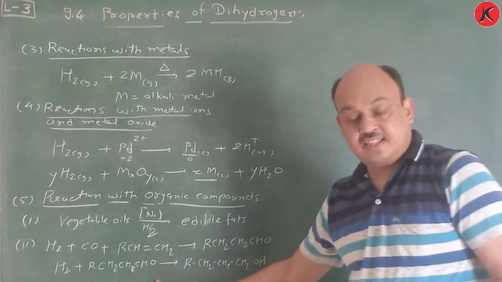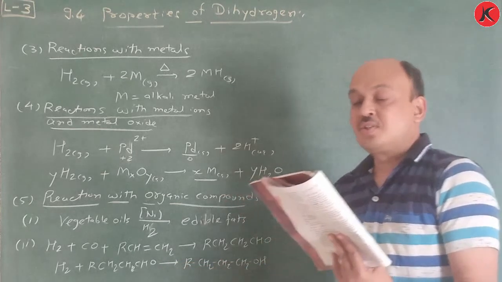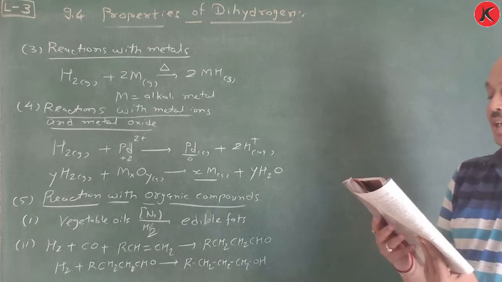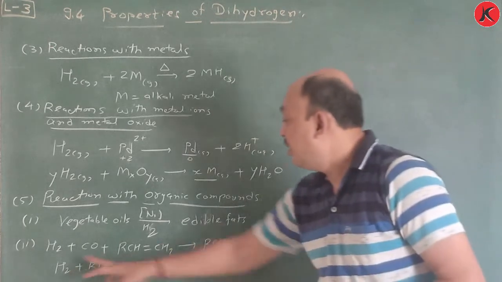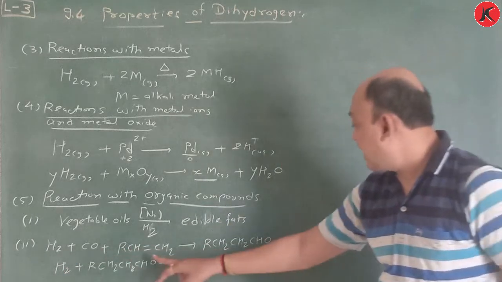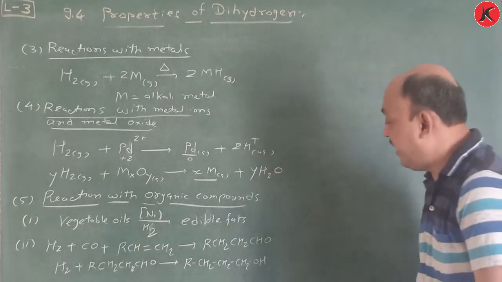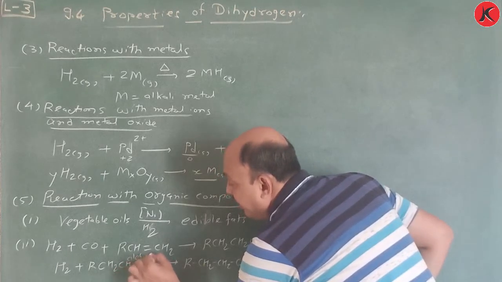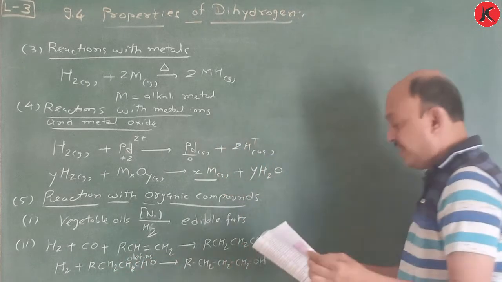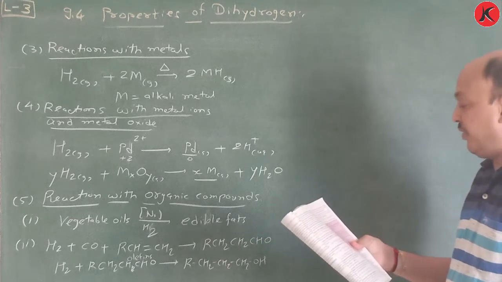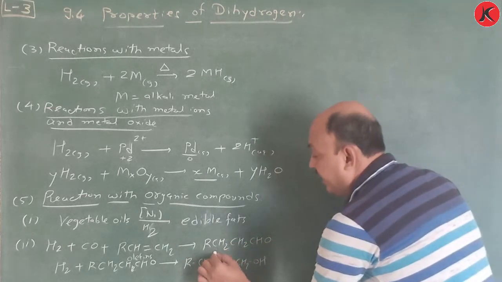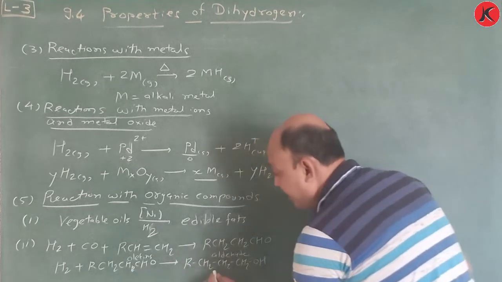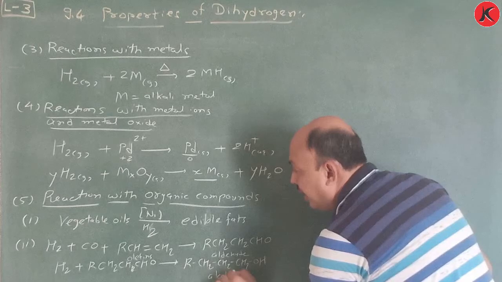This is nothing but a redox reaction. So understand this one. Hydroformylation of olefins gives an aldehyde, which further undergoes reduction to give alcohol. So remember this conversion. Olefins, which are nothing but alkenes, are converted into aldehyde, and this aldehyde is once again converted into alcohol.